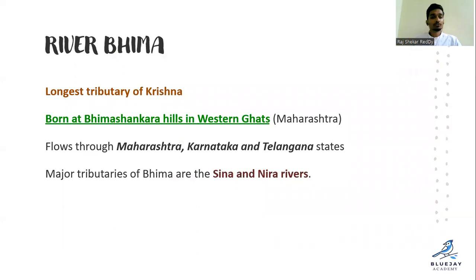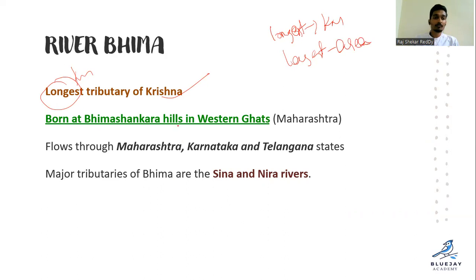And Bhima river. We discussed it is the longest tributary of the Krishna river. Remember, longest means kilometer-wise, I am writing it here again. Longest means kilometers, remember, and largest means area-wise, remember. Clear? And it is born at Bhimashankar Hills in the Western Ghats, Maharashtra, or near Mahabaleshwar, right? So that is Krishna.